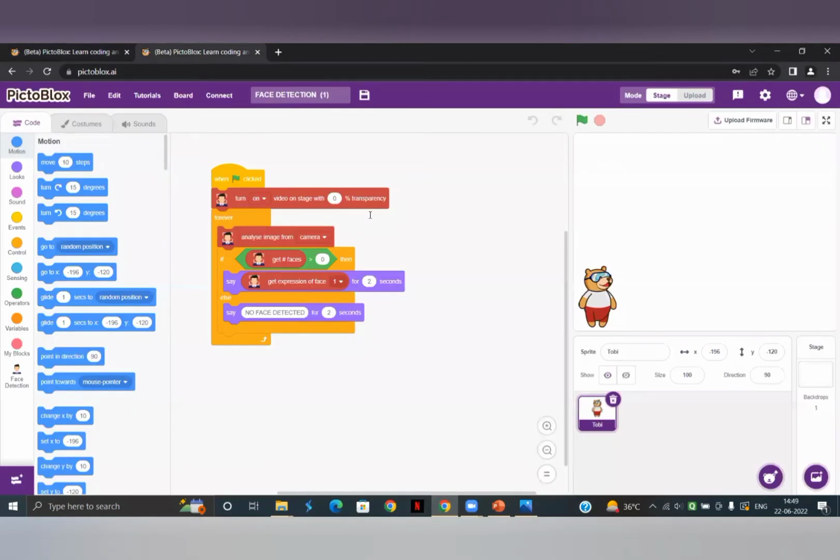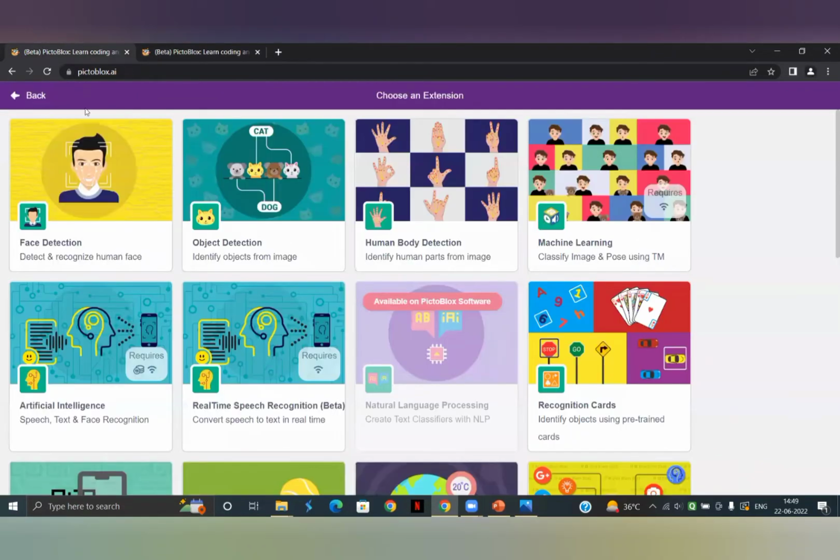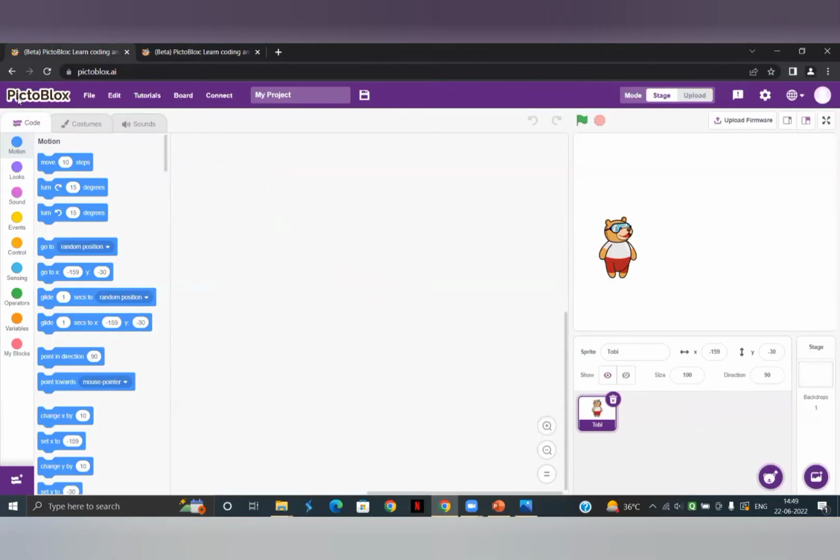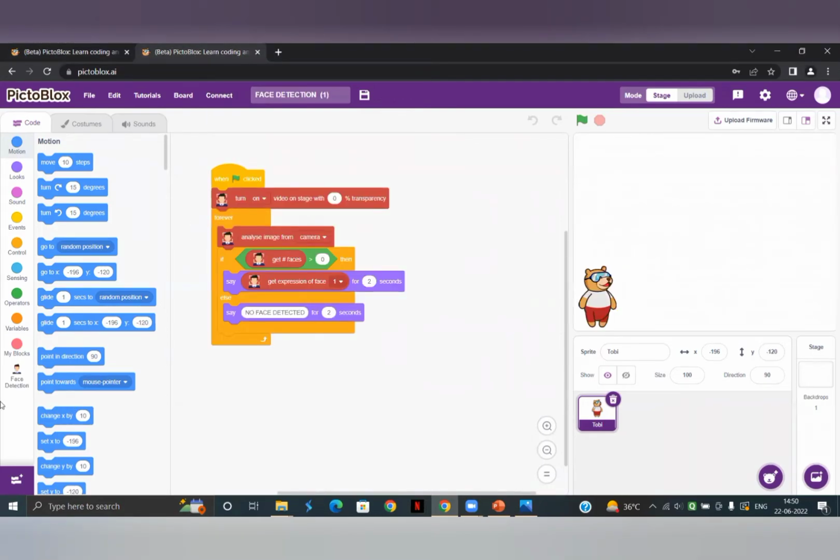After that, just see on the left hand side of the screen, the face detection module is added. When it was not added, your screen looked something like this. There were no AI algorithms, only the blocks which are there in Scratch. The similar ones are visible over here. Now, when you add that extension, just give me a second. Yeah, over here, a new module is going to be added, and that is the face detection module.